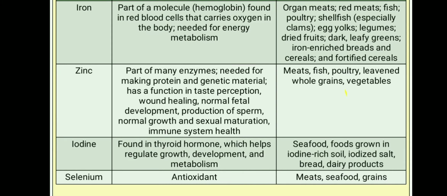Now we'll talk about iodine. Iodine is obtained from sources like seafood, food grown in iodine rich soil, iodized salt, breads, and dairy products. The function of iodine is that it is found in the thyroid hormone, which is one of the important hormones of the body, which regulates plenty of functions in the body. It helps in the regulation of growth, development and metabolism also.